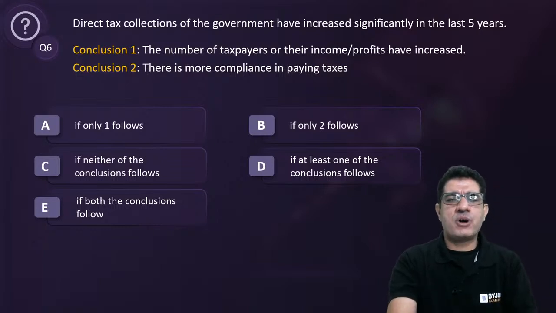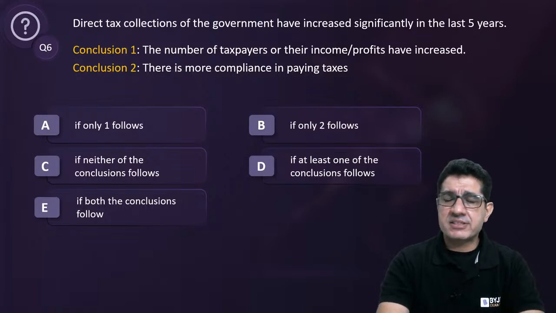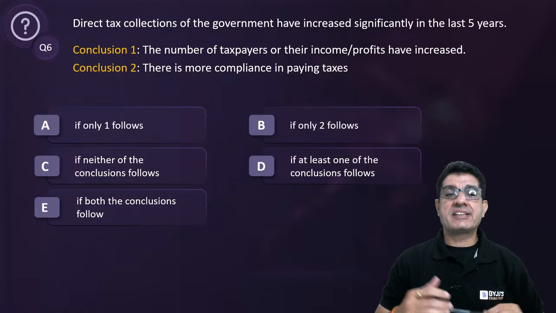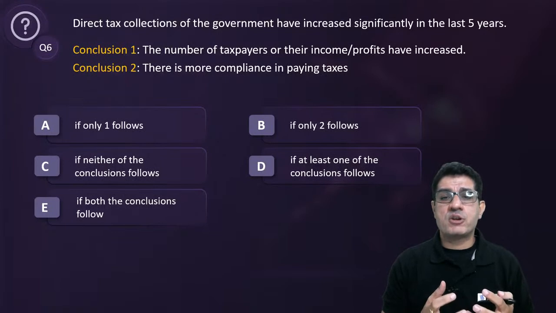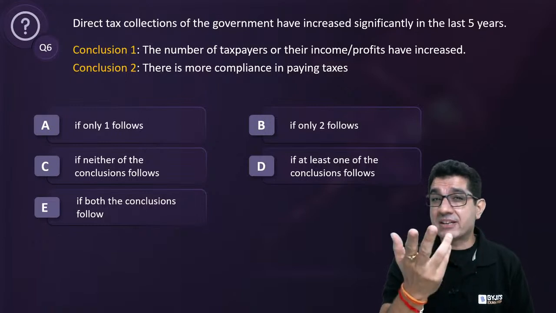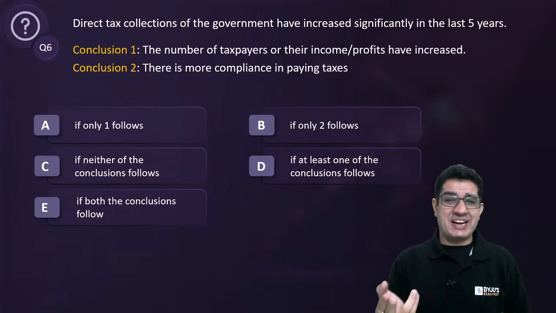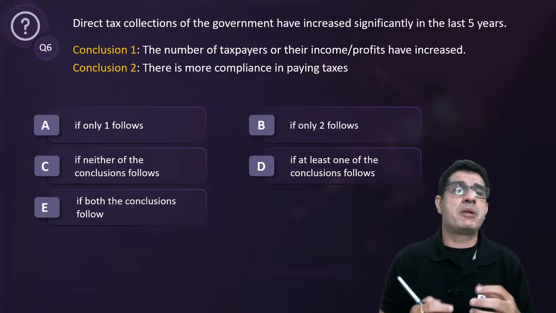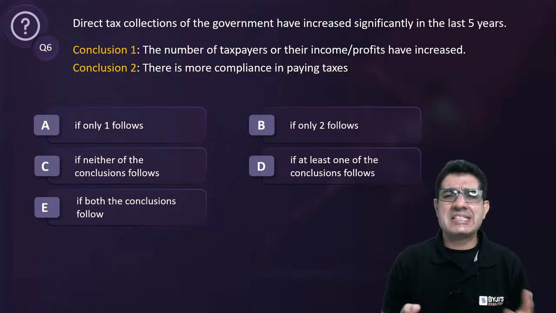Okay, so let us go ahead and check. So first up, it is talking about direct tax collections. So you know that there are direct taxes and there are indirect taxes. Direct taxes are paid directly to the government, and these taxes are levied on a person's income and profits. Okay, so for example, income tax is a direct tax. Indirect taxes are opposite of that. They are paid to the government only if one makes a purchase of goods and services. Okay, so GST is an indirect tax.